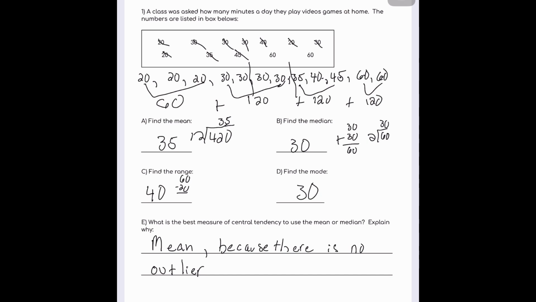Okay? So if there was a student that had played video games for 200 minutes, that would be an outlier. Or even like 150 minutes, that would be an outlier. But in this case, between 20 and 60, there is no outlier.